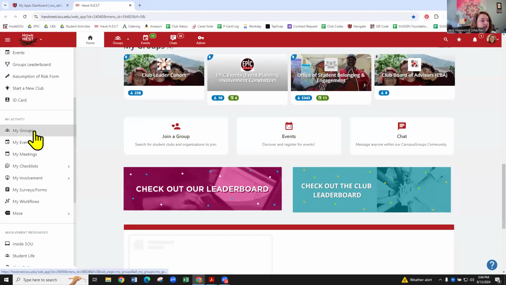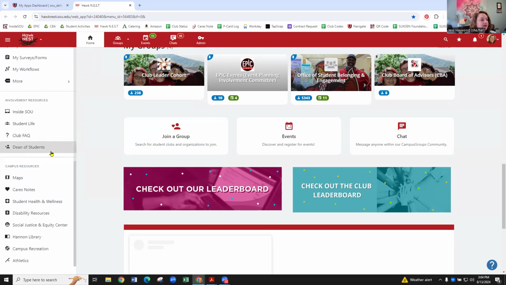On the left-hand menu, things that are going to be most useful for club leaders are going to be in the My Activity section, where you can then again access your groups and events that you're putting on, any checklists that you're working on, such as your club leader training, which is what this is part of, involvement, surveys and forms that you filled out. So anytime that you submit an event registration form, you can find that form here and you can look at what the progress is on that form, as well as other things. And then we do have other links to other campus resources here as well.